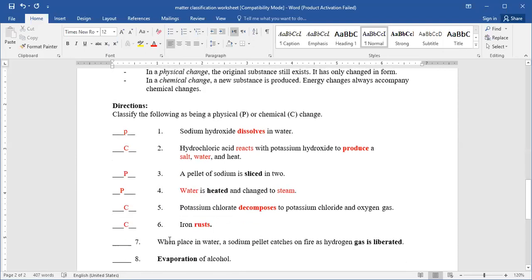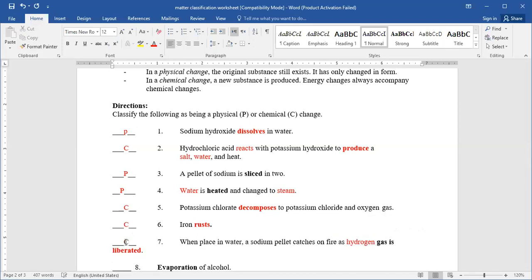When placed in water, yeah, a sodium pellet catches on fire as hydrogen gas is liberated. So a gas is going out and it catches fire with water. So that is going to give another matter getting out. That's hydrogen gas liberated. So I get another matter. So that's a chemical change.